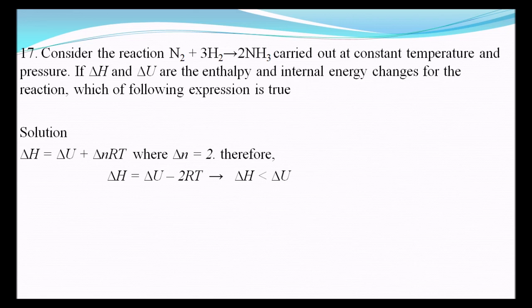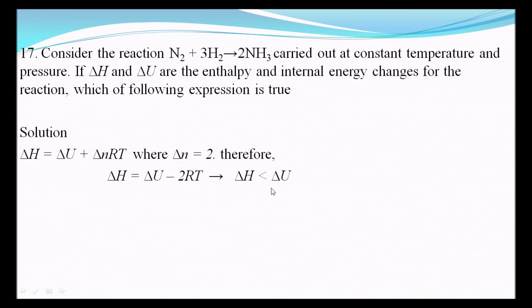Here there are two gaseous molecules on the product side and four gaseous molecules on the reactant side. Therefore 2 minus 4 is minus 2. Therefore delta H is equal to delta U minus 2RT.